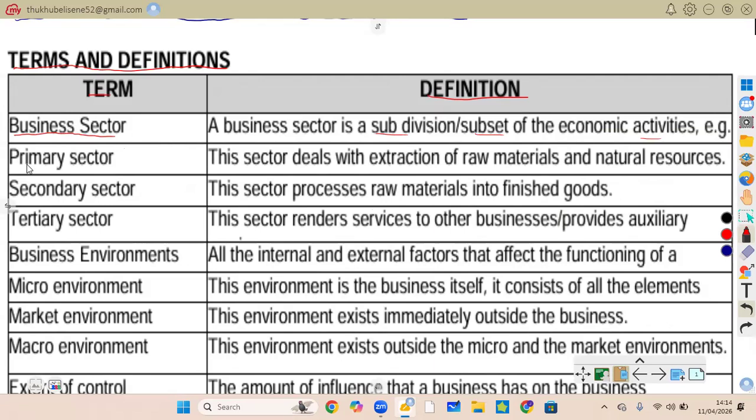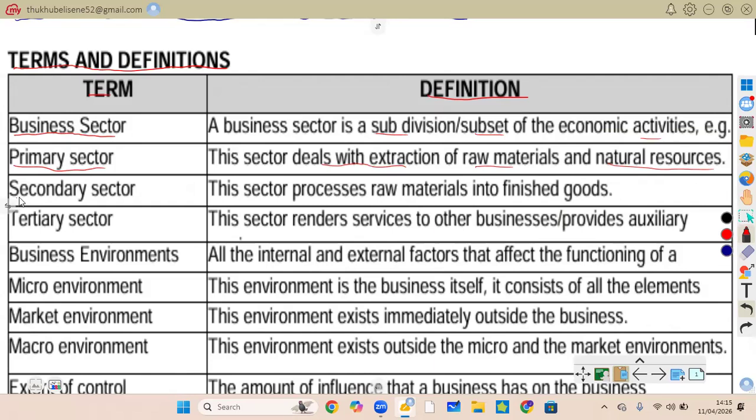Now coming to the primary sector. This sector deals with extraction of raw materials and natural resources. So the primary sector extracts raw materials from nature. For example, we can talk of mining gold, fishing, farming maize. All those are examples of the primary sector.